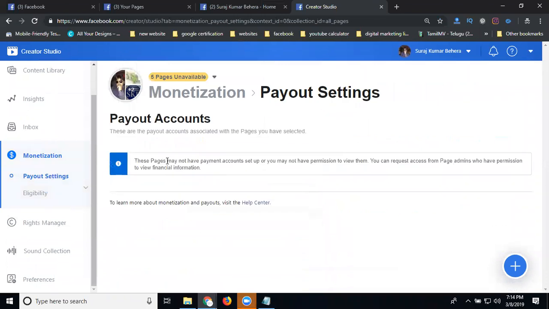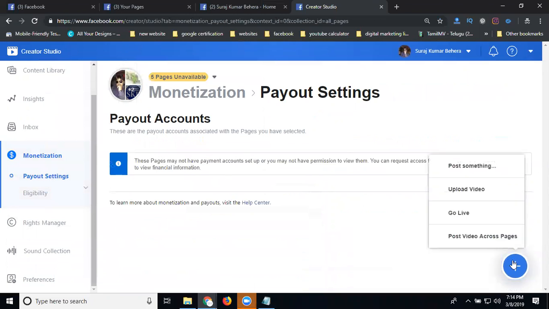Once payment is set up, you add your bank details. After that, you post your content: post something, upload video, go live, post video across pages. You can post one video in multiple pages. The option is facebook.com/creator/studio. Facebook pages also allow one video posting to multiple pages. These are all important for Facebook monetization, applicable through Creator Studio.